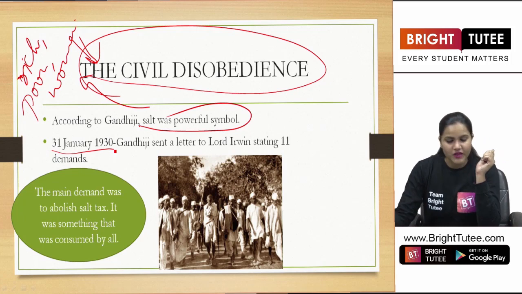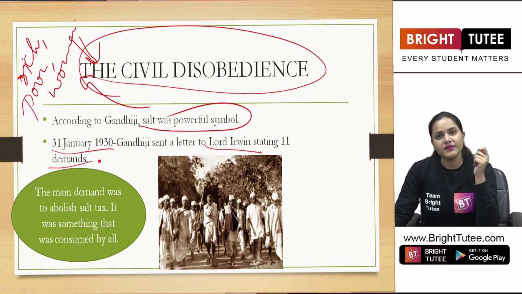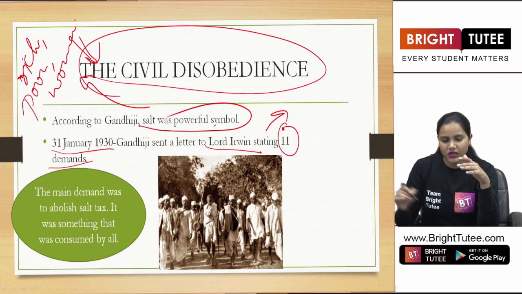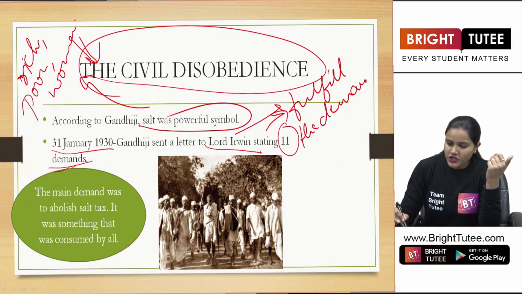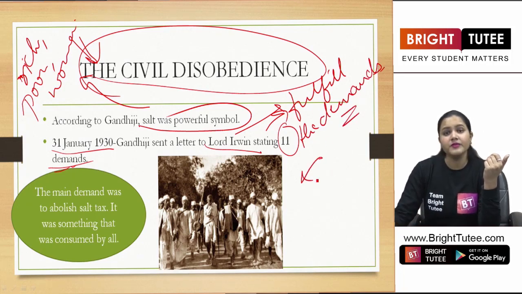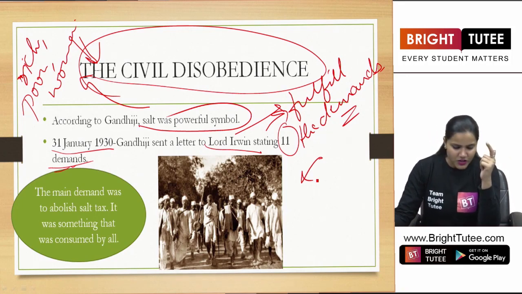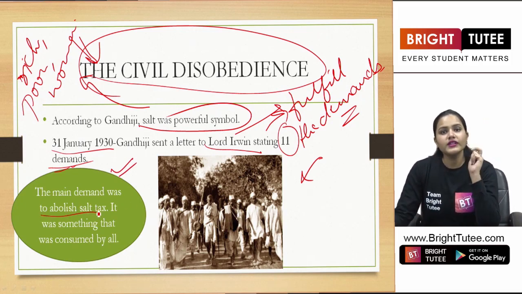And on 31st January 1930, Gandhiji sent a letter to Lord Irwin stating 11 demands. Now he listed a total of 11 demands, and he wanted Lord Irwin to fulfill all these demands. Failing which, he told him that they were going to launch the civil disobedience movement. So here we see that the main demand was to abolish the salt tax.